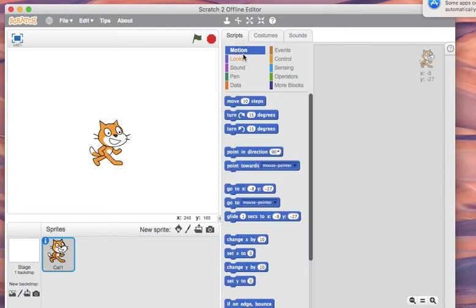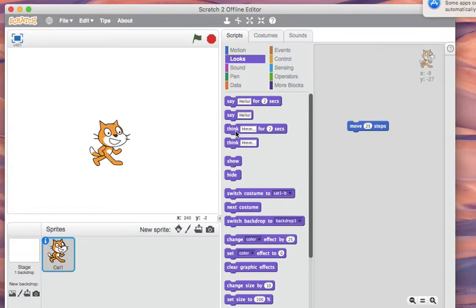Go to motions. Turn 25 steps. Okay, it is 10, we do 25 steps. Then we do next costume. So go to motions, go to looks. Next costume is there. Yes, there is next costume.